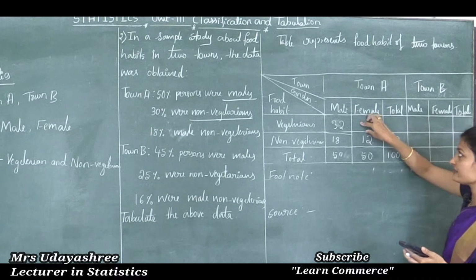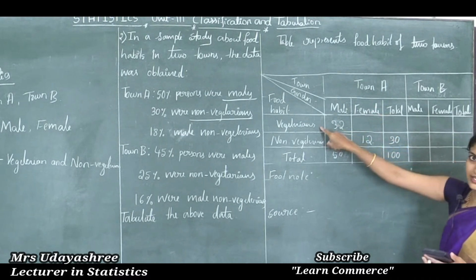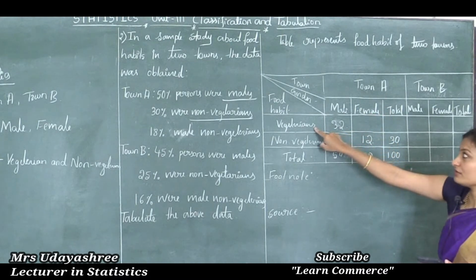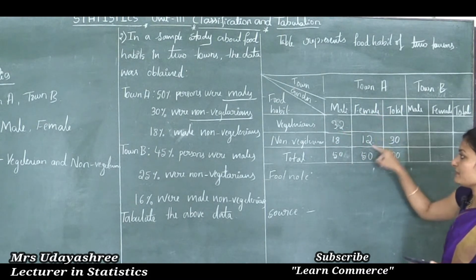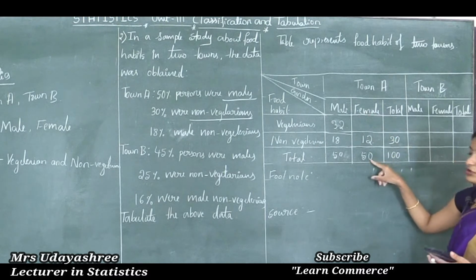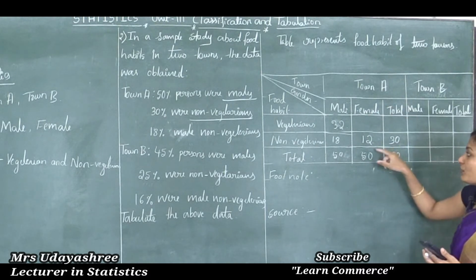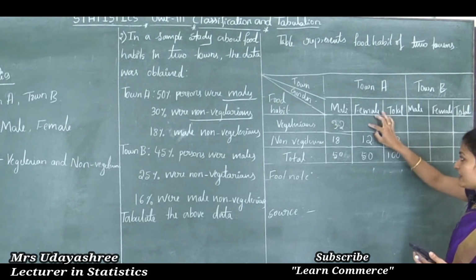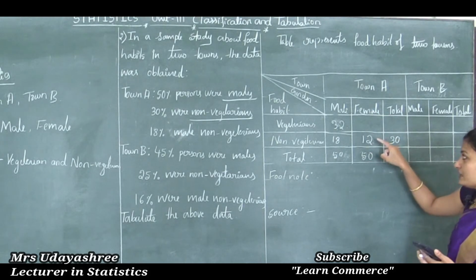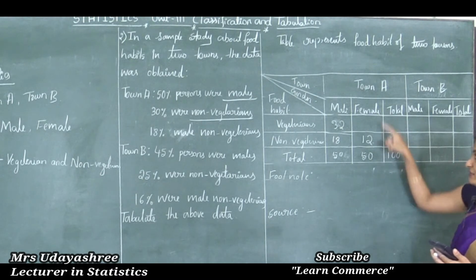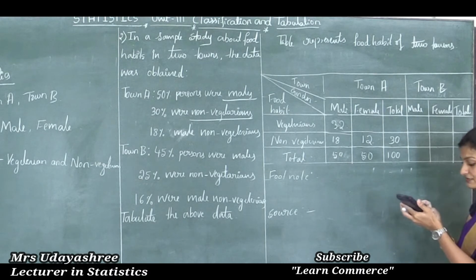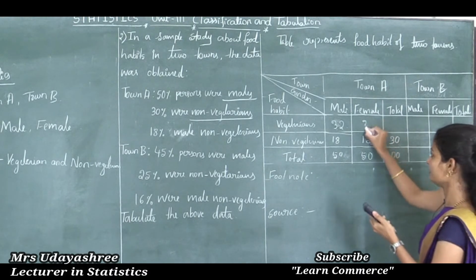This cell indicates female vegetarians. This is female vegetarians, this is female non-vegetarians, and this is the total number of females in town A. So how to find the female vegetarians? We need to subtract from this total. If we subtract the non-vegetarian female observation, then we will get female vegetarians. That is 50 minus 12 is 38.